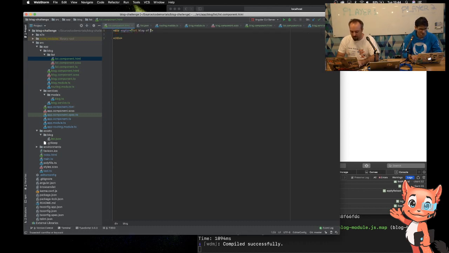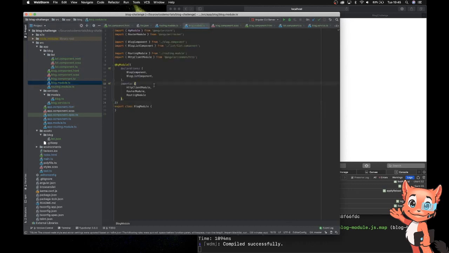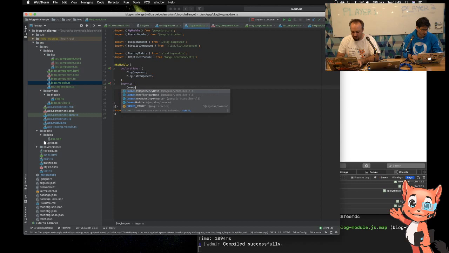Let blog of blogList. There it is. So this is going to loop through all the items in that blog list and make use of it. It has noted that I haven't yet imported my common module. So in order to use some of these built-in directives, as they're called, or this is a structural directive, for anyone that wants the correct name, we need to actually include the common module from Angular.